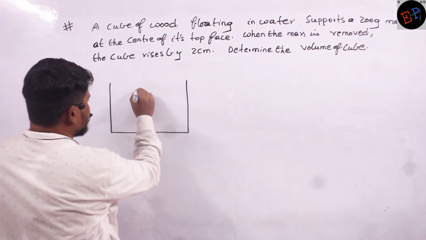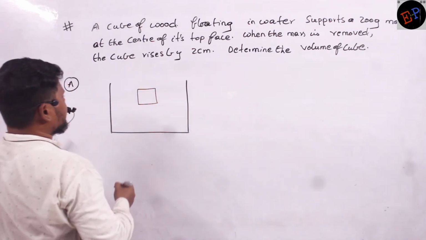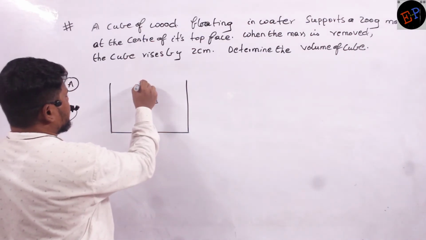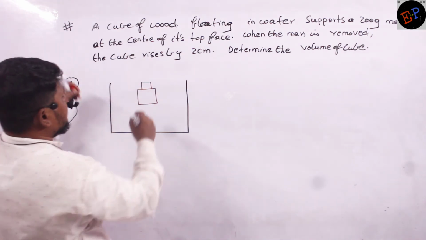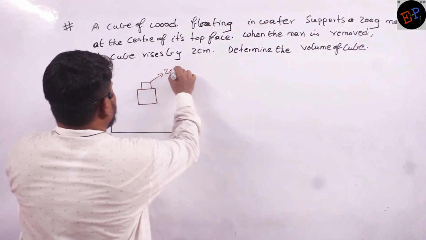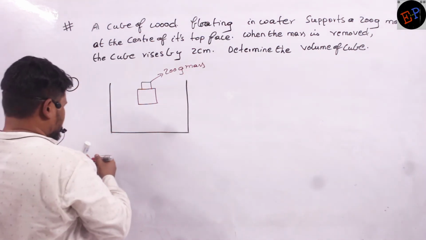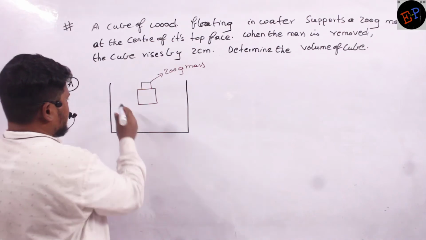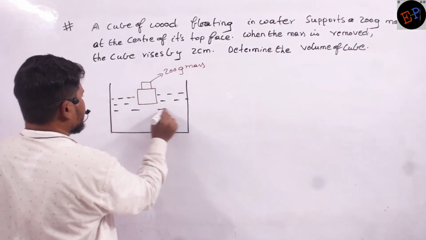So consider this is a cube. On this cube, we are placing another mass. The question says the cube supports a 200 gram mass. So this is a 200 gram mass, and this cube is floating on the surface of water. So this is the given question.